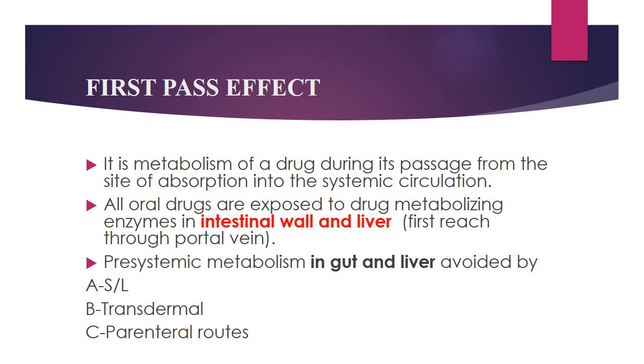It is metabolism of a drug during its passage from the site of absorption into the systemic circulation. All the drugs are exposed to drug metabolizing enzymes in the intestinal wall and liver. That is, the drug first reaches the liver through the portal vein. First pass metabolism is a pre-systemic metabolism in gut and liver, but it is avoided by sublingual route, transdermal route, and parenteral routes. In topical routes, the first pass effect is also avoided.